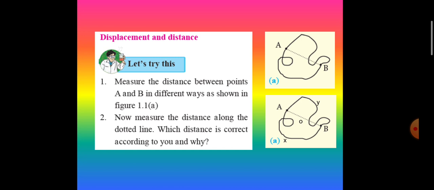Another thing to consider is that while measuring curved lengths such as AXB, or the length with loops such as AYB, the error is likely to be more than the error that may occur while measuring the linear distance along AOB.